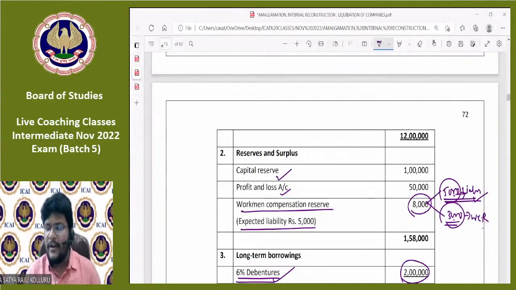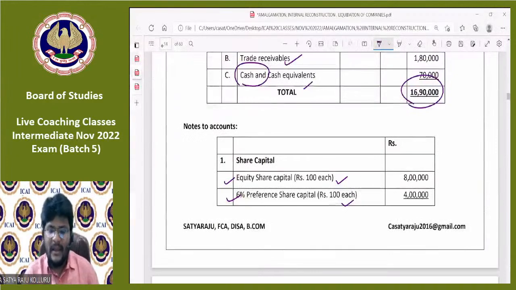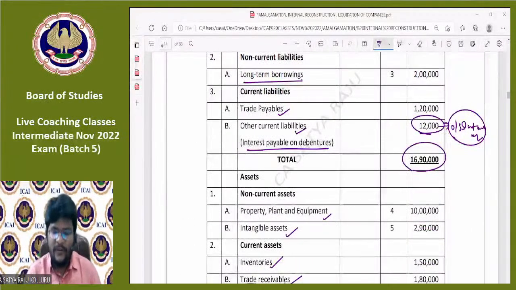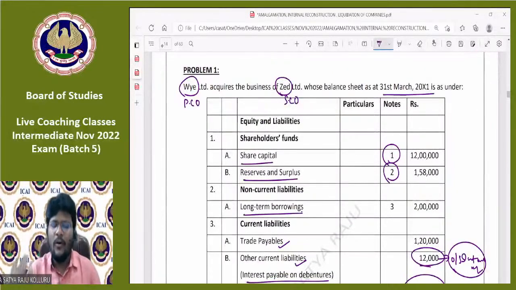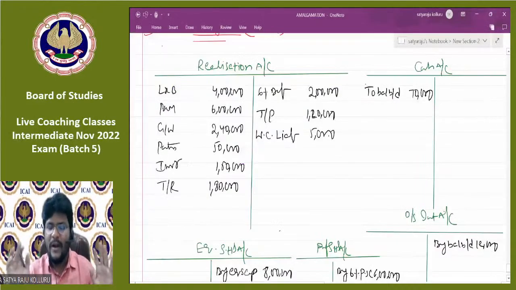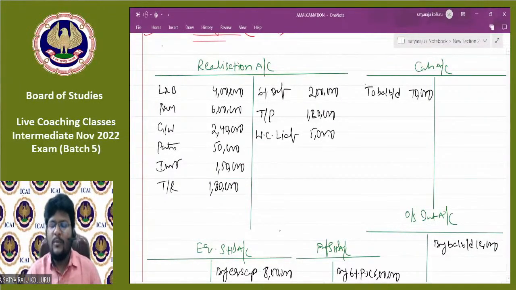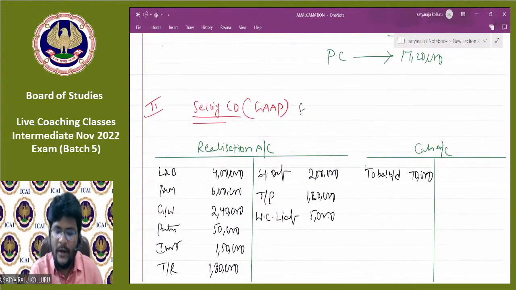Hope all of you understand this point. Out of this 8,000, 5,000 is a liability, 3,000 is a reserve. That's why 3,000 is transferred to equity shareholders account, 5,000 is transferred to realization. Except this, do any other fictitious assets exist? No, I think so. Each and every component of the balance sheet got dismantled into different accounts right now, which is step number 1. Coming to step number 2. What is step number 2? PC due. So just now we completed step number 1, which is dismantling of balance sheet.